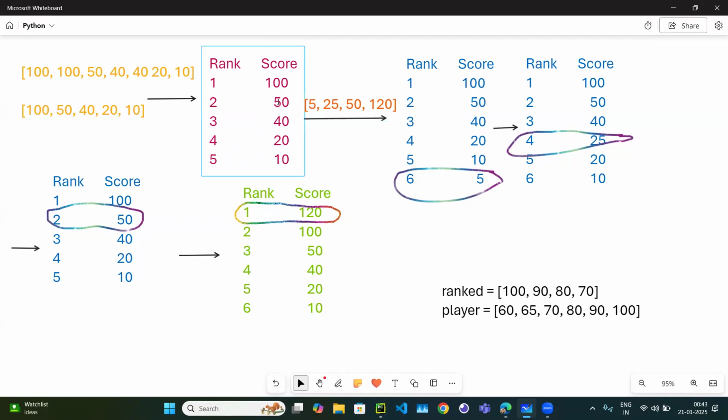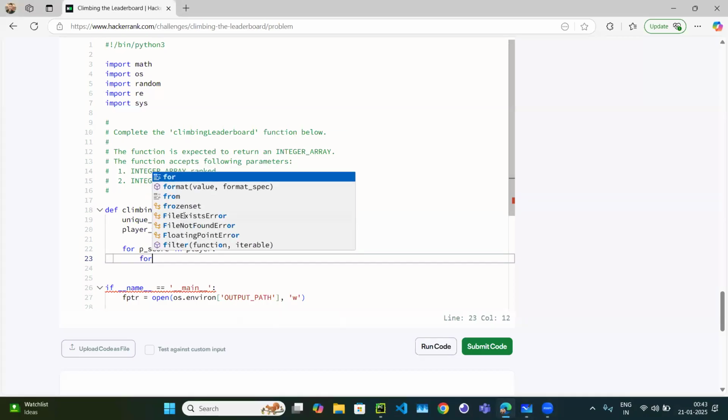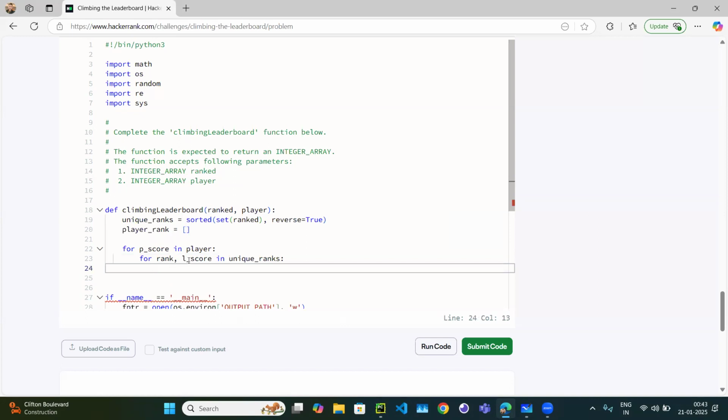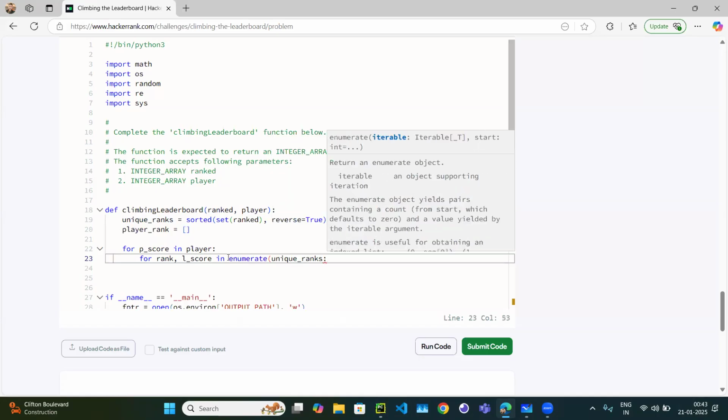So 5. What we will do is run a for loop on this second one. And when we run the for loop, we should know the index as well, because if we don't know the index, we don't know the rank. Right, so for rank comma leader score in unique ranks. So rank, sorry, enumerate. That's why it will give the index.